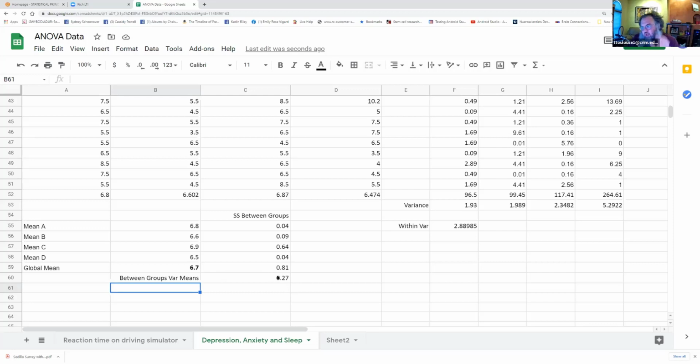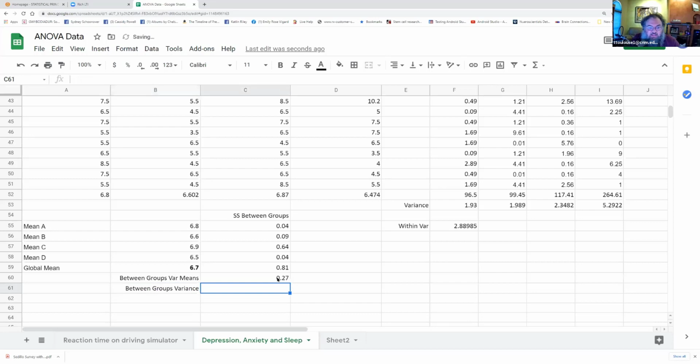Okay, we're almost there. But we don't want the between group variance of means. We want the between group variance of the population. So we don't want the distribution of means. We want the distribution of the population.